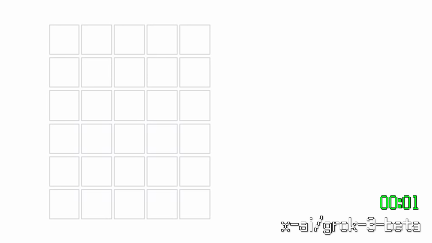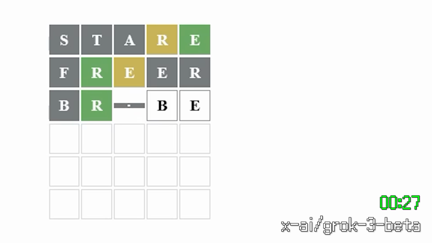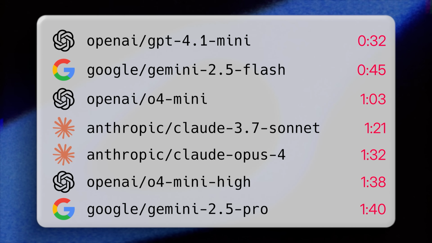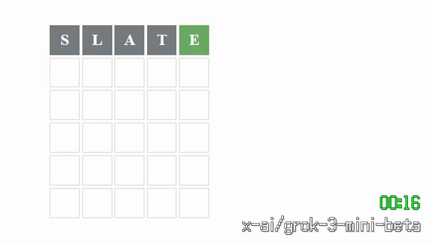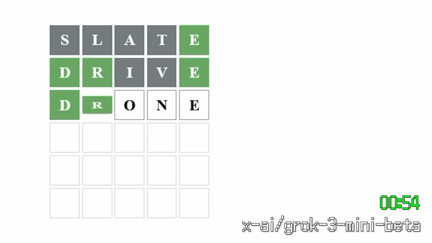Here's a bunch of other proprietary models that are not open source, but just find their way in there. Grok 3 beta did great. 50 seconds. It was able to get it on the 5th try, and I think some of the words were a little bit questionable, but I think it did a great job overall. I'd be very happy with this. It was also really fast. But again, I'm so impressed with the mini version of these models. It was actually able to get it in 3. What was strange though is that there was a somewhat decent delay in between the answers, which I felt like was a bit strange because it still went over the original Grok beta.